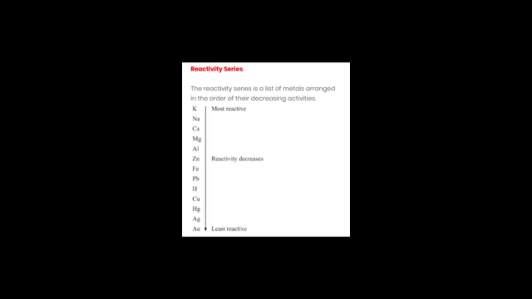See, I'll give you the example over here. Just now we have discussed that when iron reacts with copper sulfate, it gives iron sulfate plus copper. But suppose we take copper wire and dip it into the iron sulfate solution, then no reaction will take place. This is again seen from the reactivity series: copper is less reactive than iron. That is why this kind of reaction will not take place.